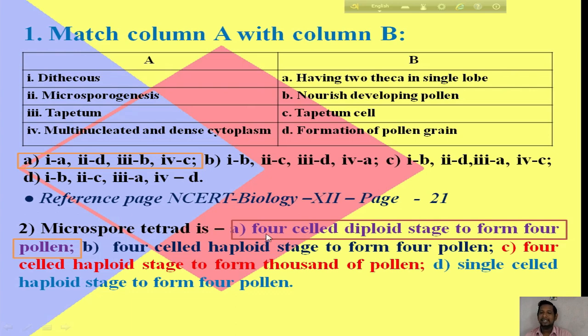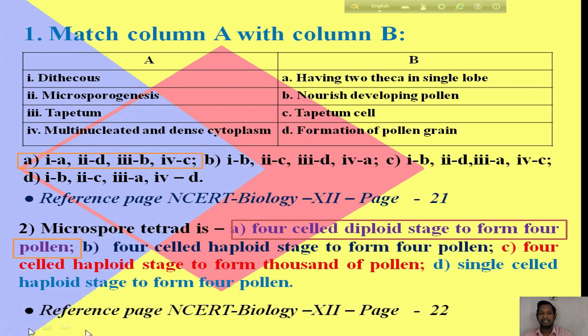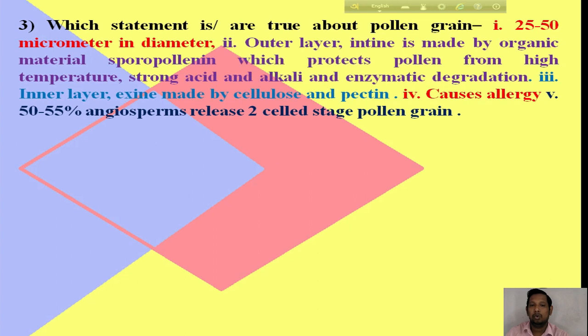Microspore tetrad means four cells are here, and from the microspore tetrad four pollen grains will be formed. The reference is NCERT biology for class 12, page number 22.